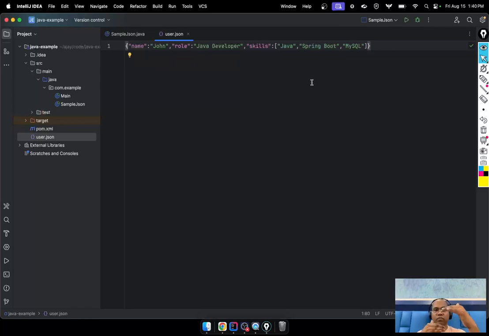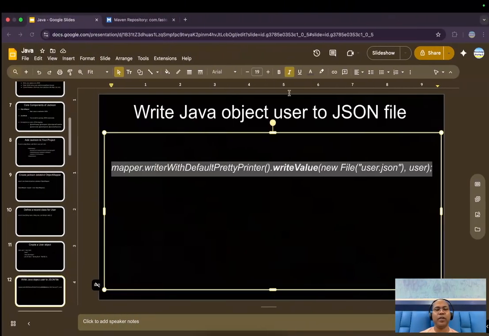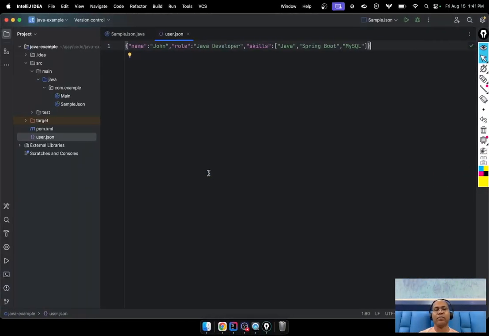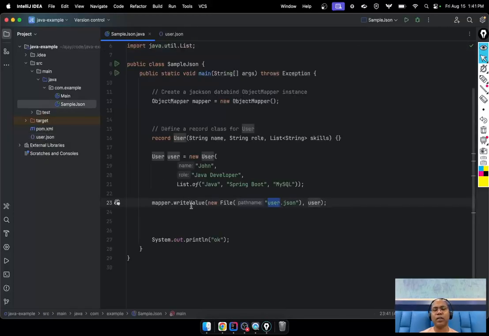But I want formatted JSON, like the one we saw with the open curly braces. By default, it writes our Java user object into the JSON file. This is nice, but instead of that, maybe you want the JSON to be formatted.